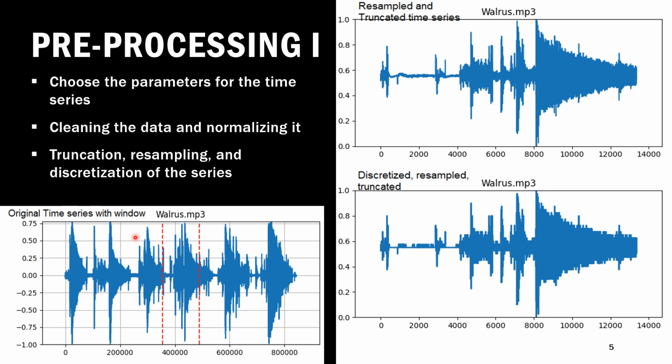So before we pre-processed our time series, this is how our time series looked. You can see there are a lot of oscillations and a lot of data points. And this is the window where we manually choose parameters to pre-process the time series, and after resampling it, choosing correct parameters and truncating the time series, we get this. And you can see that the data points have reduced to just 14,000. And then we discretize this time series, and this is how it looks after that.